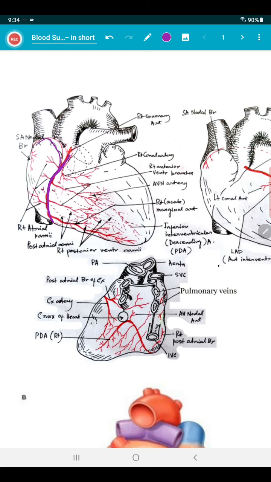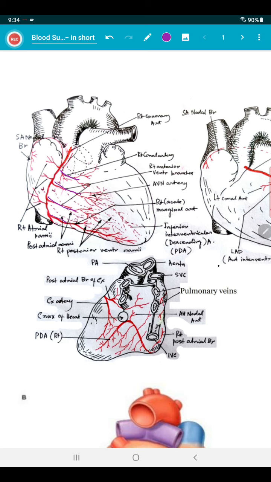This is the right auricle. This is the right ventricle. Everybody of you knows that. So above the supravalvar ridge, in the right coronary aortic sinus, the artery is taking its origin and coming down in the anterior part of the atrioventricular groove. Now you see, these are the branches of the right coronary artery.